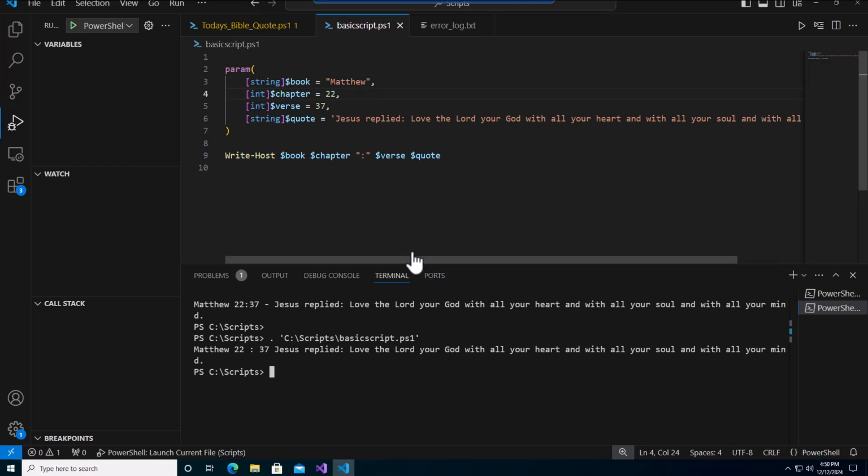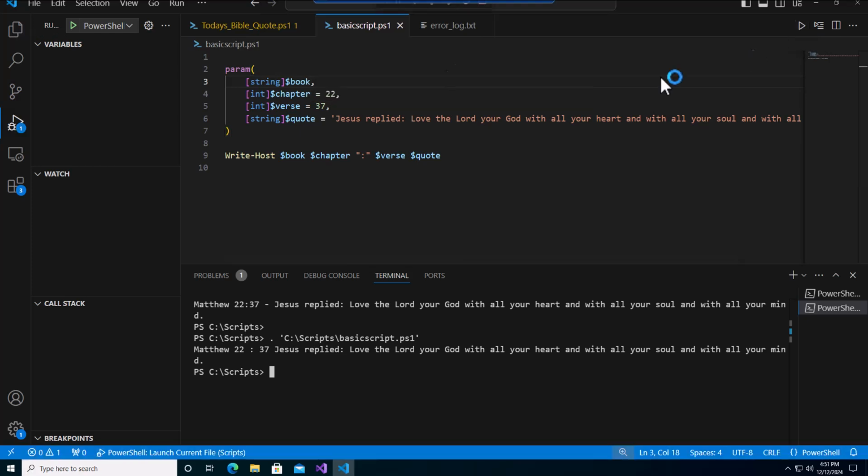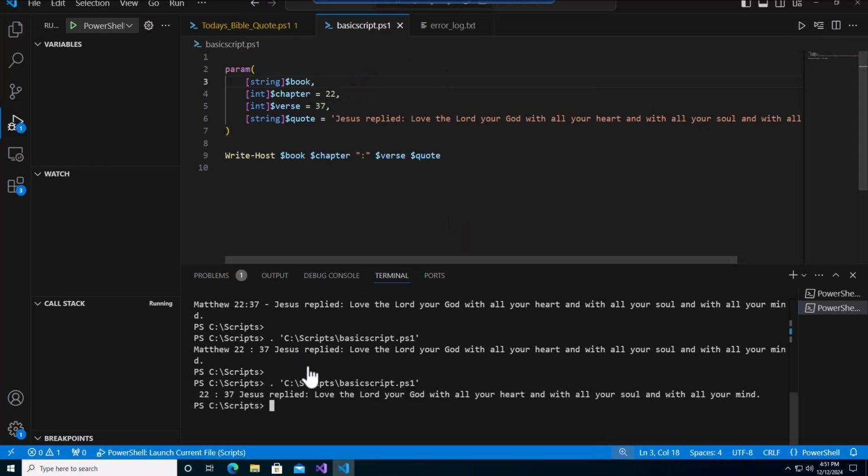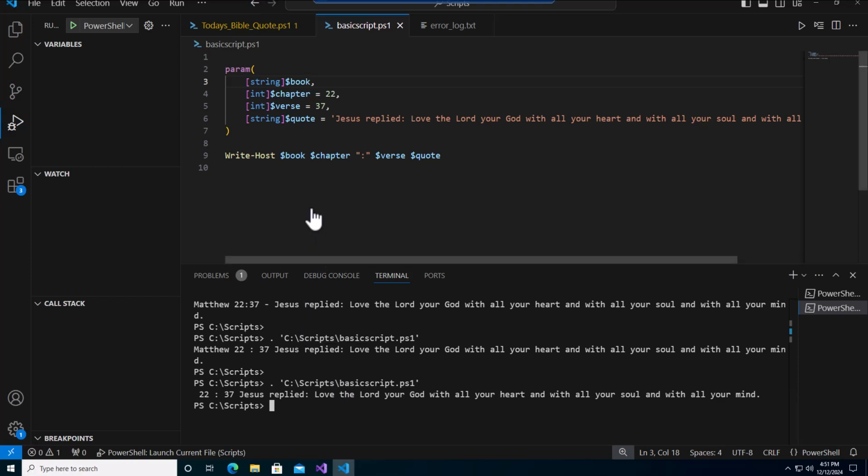So right here these parameters are not being validated. Meaning if I didn't declare anything, let's say I didn't hard code a value, it's not going to prompt me for the value.